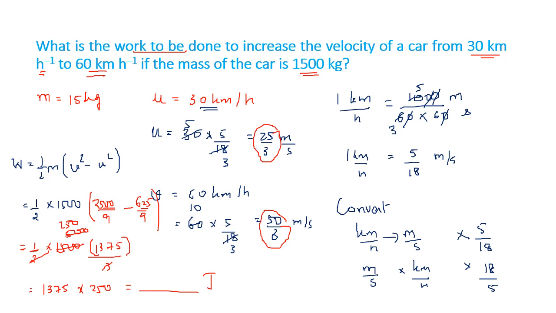And the first form of energy we learned today is kinetic energy. Kinetic energy is the energy possessed by the body because of its motion. The formula we derived was Ek equal to half mv square. And we have done two numericals which you can repeat to understand the topic in detail. This kind of numericals will be asked in the test and the exams.